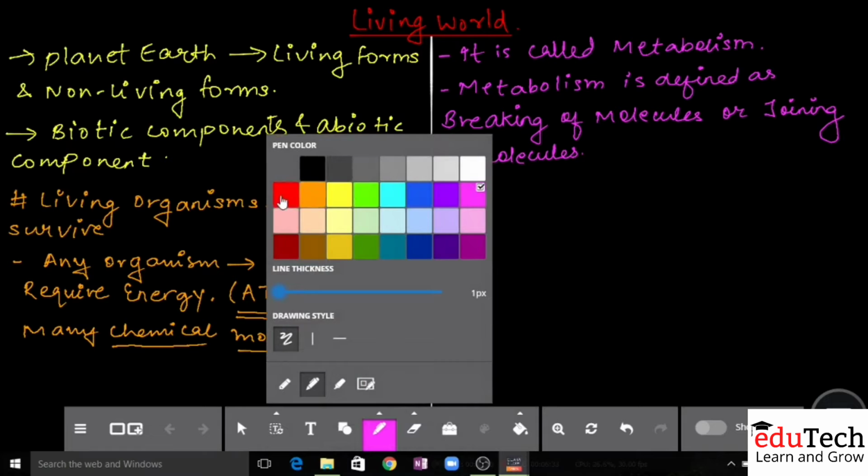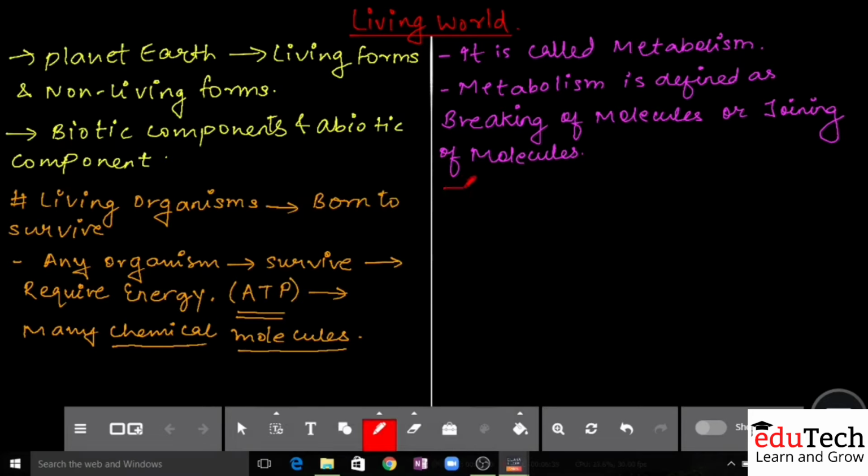Yes, students. Now when we talk about joining of molecules, the biological word for joining of molecules is anabolism. Okay, it is called anabolism.